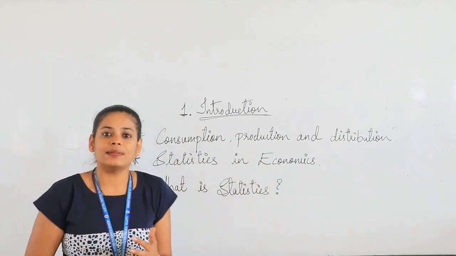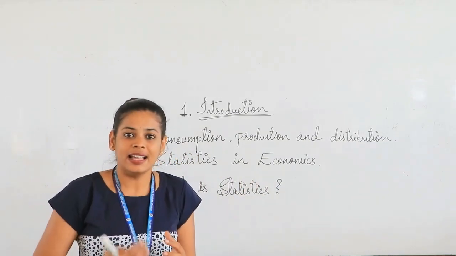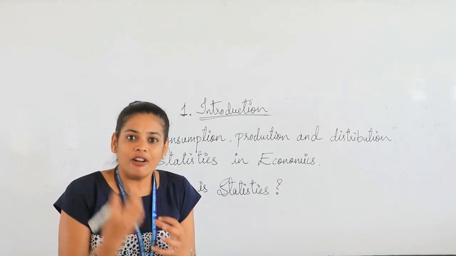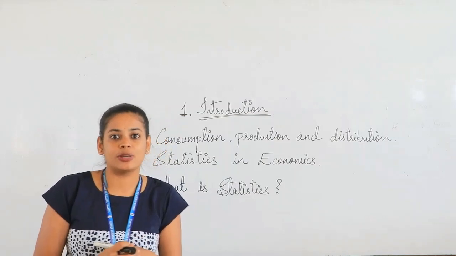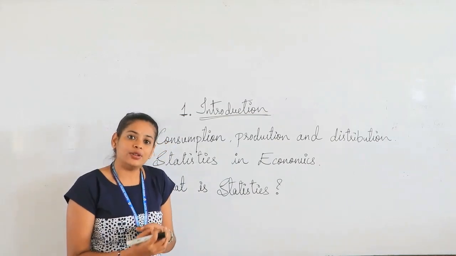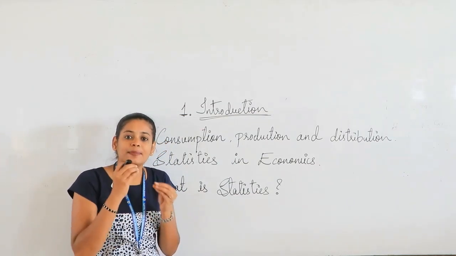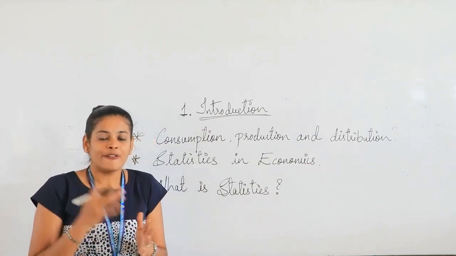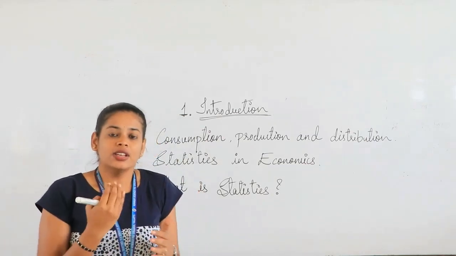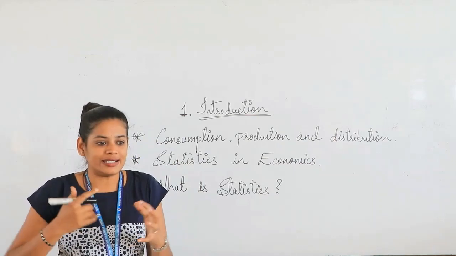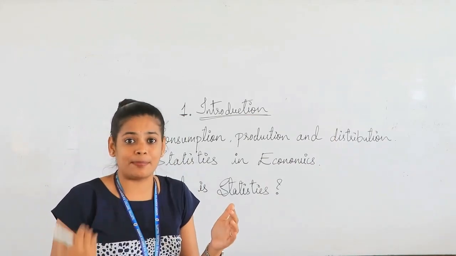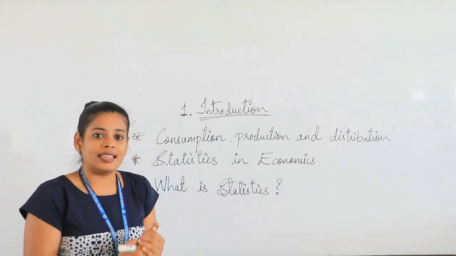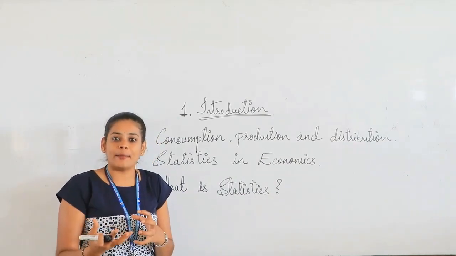Statistics helps us here to understand these problems, how we have to mitigate or how we have to eradicate those problems. To eradicate those problems, we need certain policies which need to be followed. So what are these policies? Policies are those which we have to follow in a systematic manner. Those are called the policies, or we can even call them the measures.